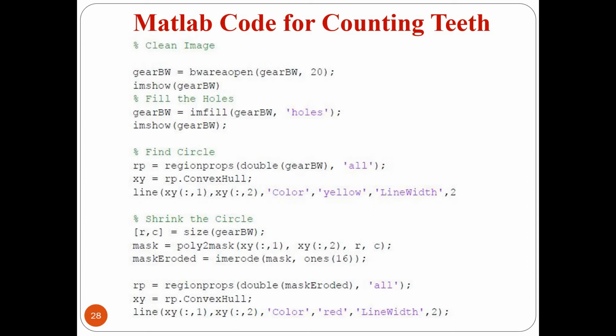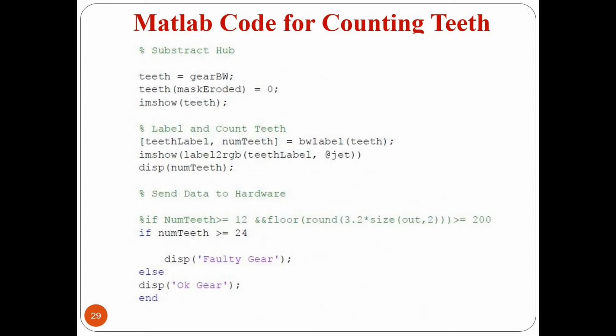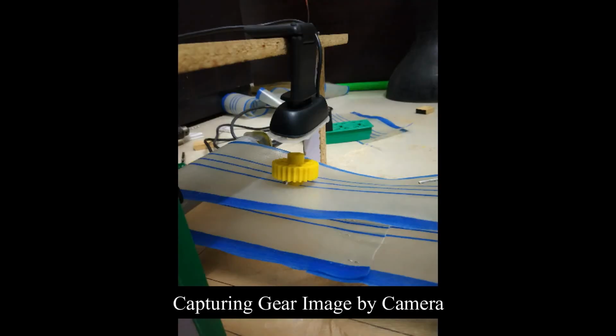For the purpose, we have used the cropping, polymasking, and labeling commands. And then by using the condition statement, we will accept the things and reject the things which we want. For that purpose, we will keep a certain range for the acceptance and rejection. Therefore, we will get the actual accurate gear. At the time of capturing the gear image, the image will be sent to the system.